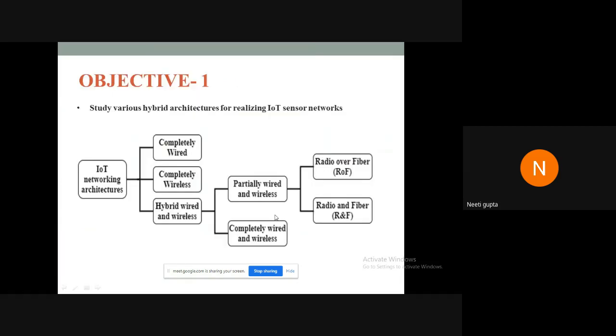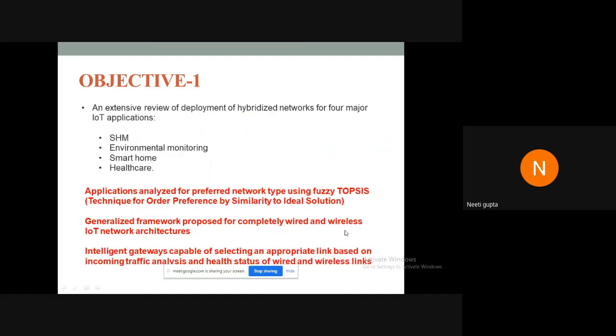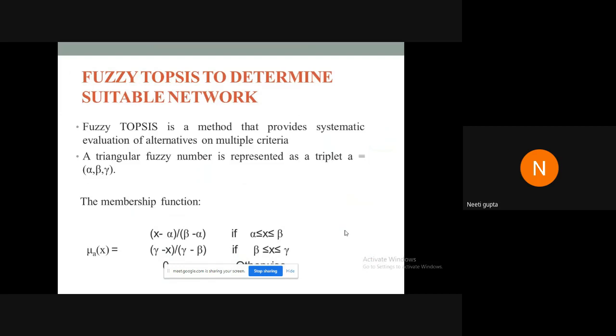So in objective 1, we did a very deep study about the various hybrid architectures which have been deployed for sensor network based IoT. The hybrids have 2 major classifications: partially wired and wireless networks, and completely wired and wireless networks. The partial ones were again divided into radio over fiber and radio and fiber architectures. The study was done over 4 major application areas: structural health monitoring, including underwater pipeline monitoring architectures, environmental monitoring, smart home, and healthcare.